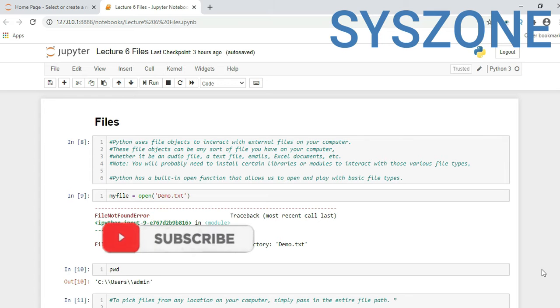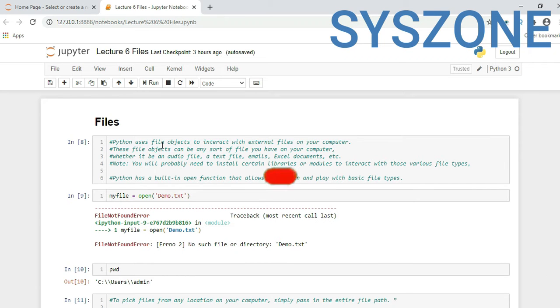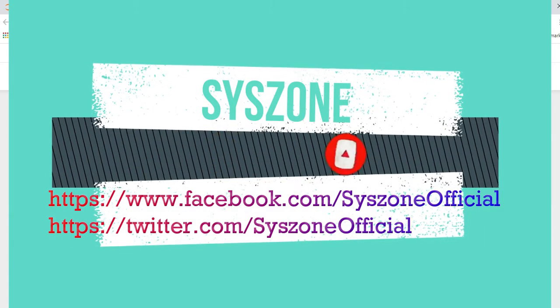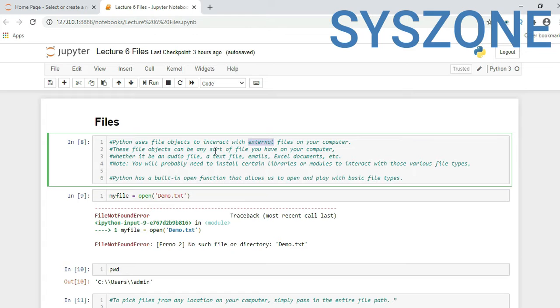Meaning, a file could be of any type. It could be Excel, text, an email file, audio, or video files. Let's begin. Python uses file objects to interact with external files. These file objects can be any sort of file you have on your computer, whether it is an audio file, a text file, emails, Excel documents, etc.